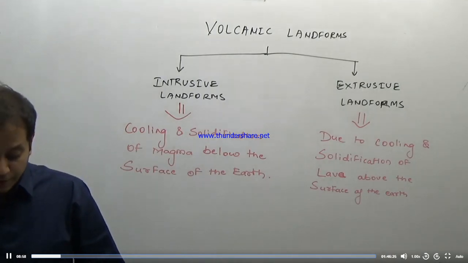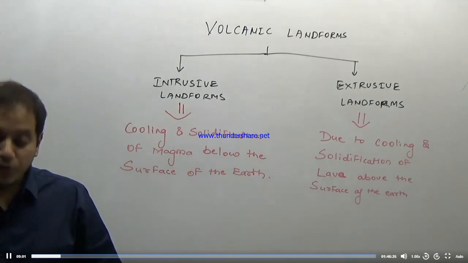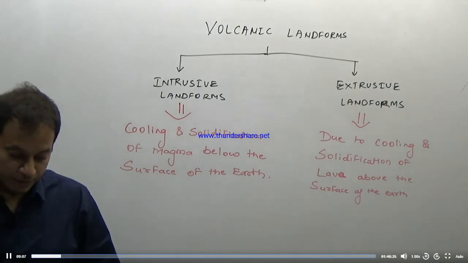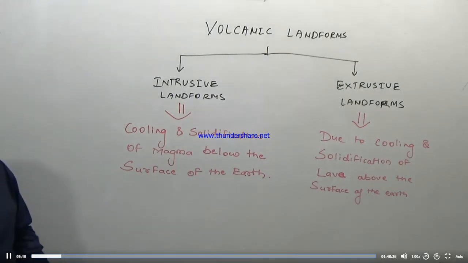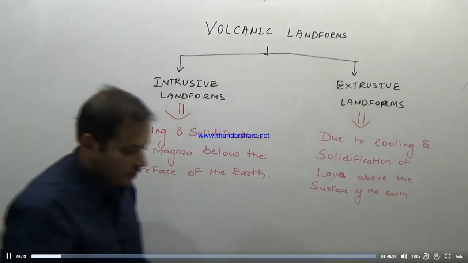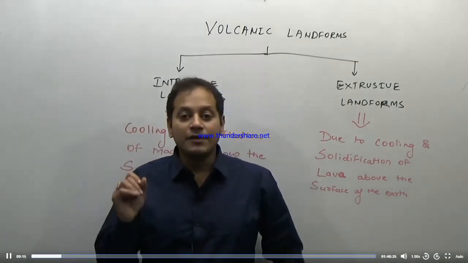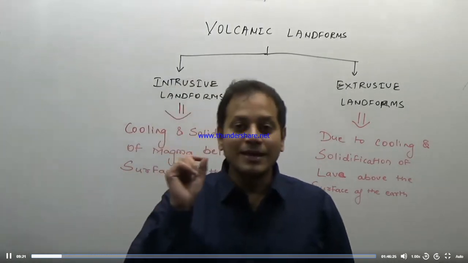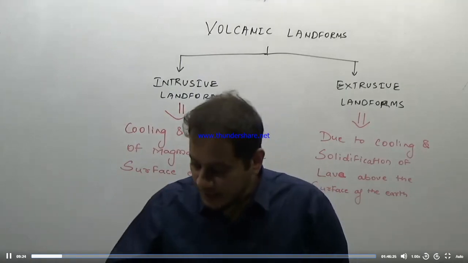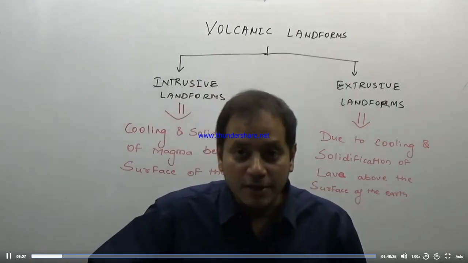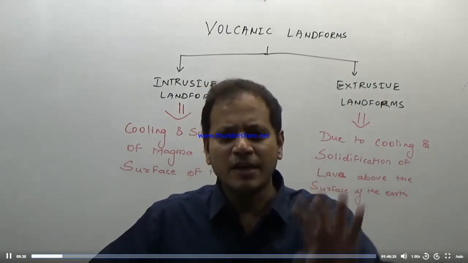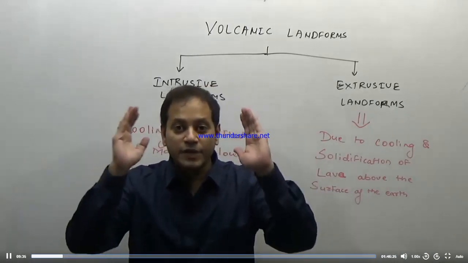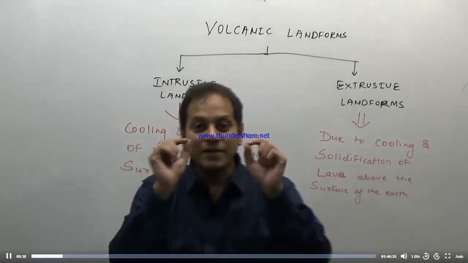Now, in both the extrusive and intrusive landforms, the cooling and solidification of lava results in the formation of crystals. One of the basic characteristics of igneous rocks is that they are crystalline rocks. That is, these are rocks which have crystals. Just have a brief idea here. I will come to it again when I teach you the rocks. Igneous rocks are crystalline rocks. They have small crystals.